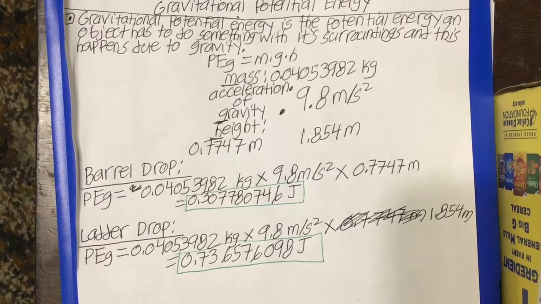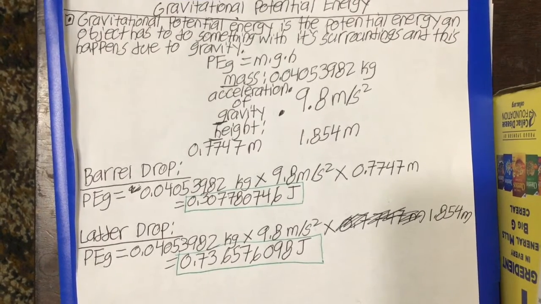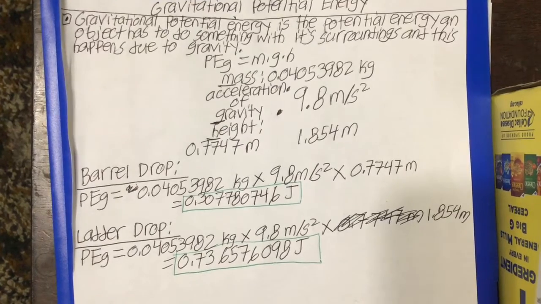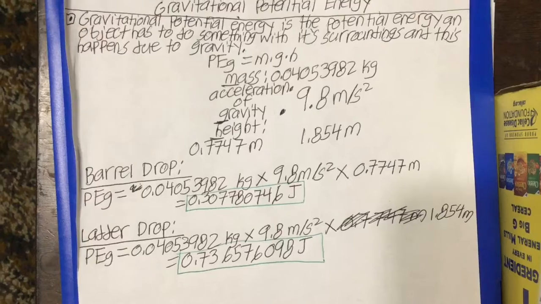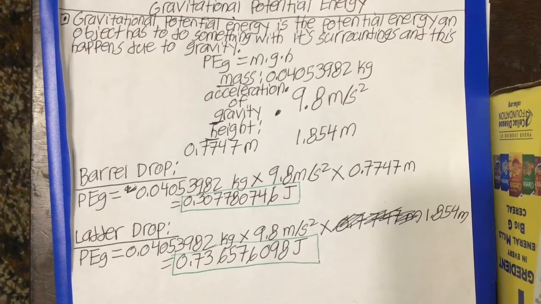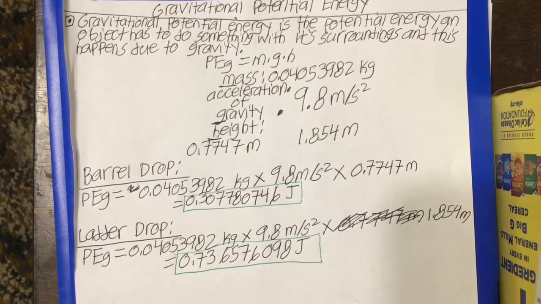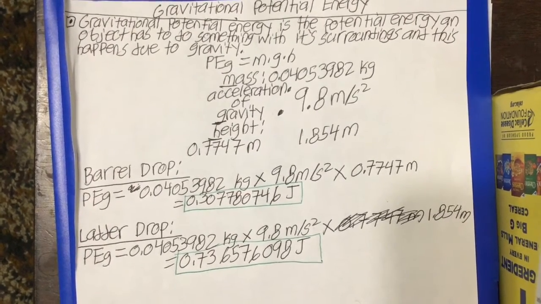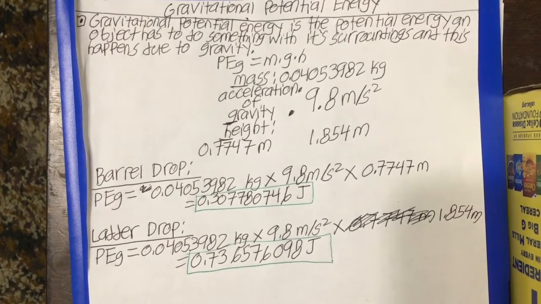The mass of this cassette tape was 0.0405398 kilograms. The acceleration of gravity, like always, is 9.8 meters per second squared. And the height for when it was dropped from the barrel was, like I said earlier, 0.7747 meters. And the ladder, like I said earlier, was 1.854 meters.